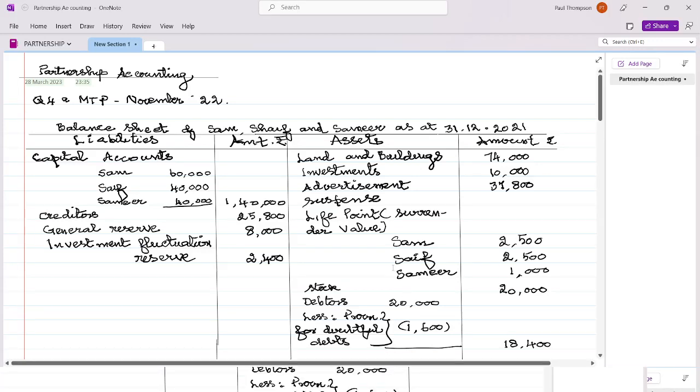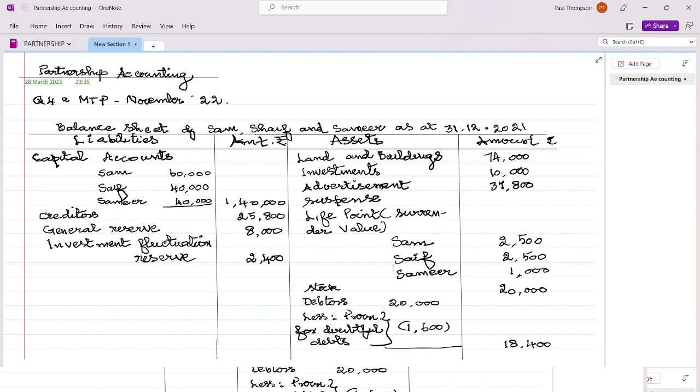Hi guys, today's topic is question number 4A, MTP of November 2022, CA Foundation, Partnership Accounting. In this there are some adjustments. We'll be seeing JLP and advertisement suspense account, and there is an investment fluctuation reserve. Let us go through the sum.